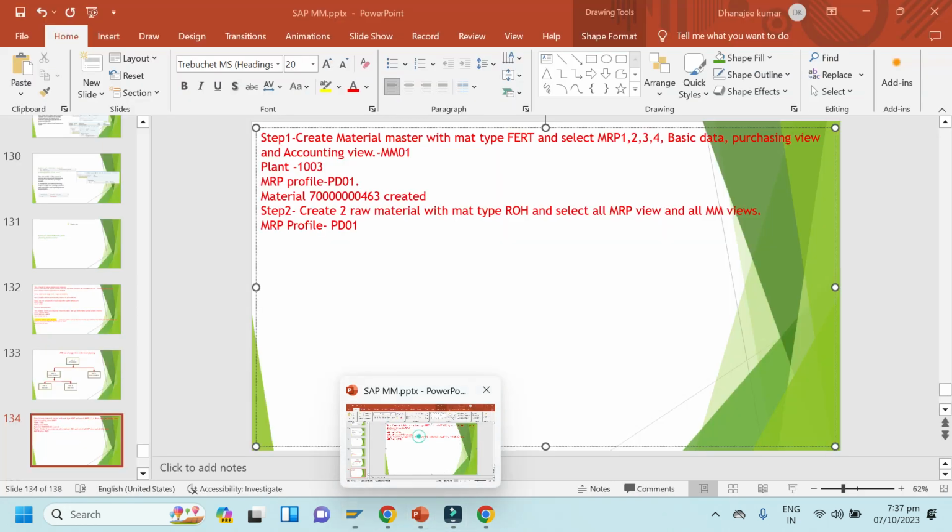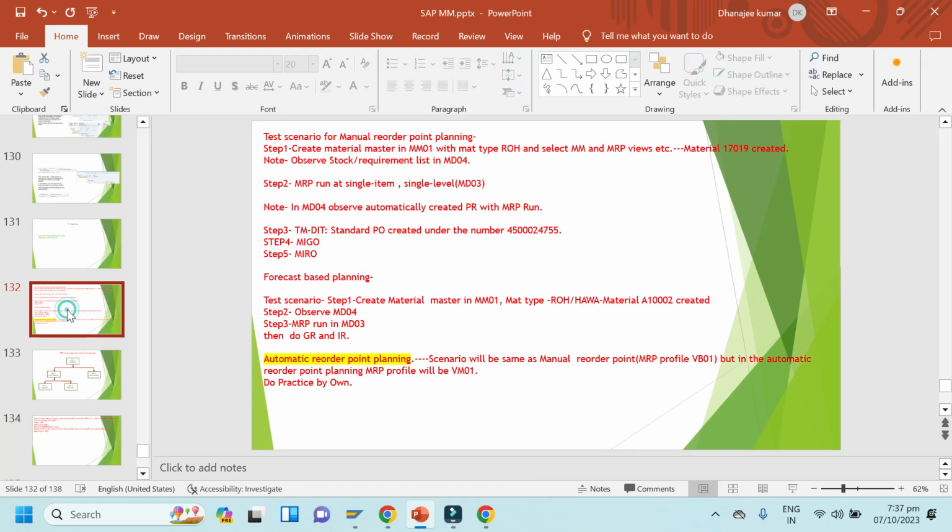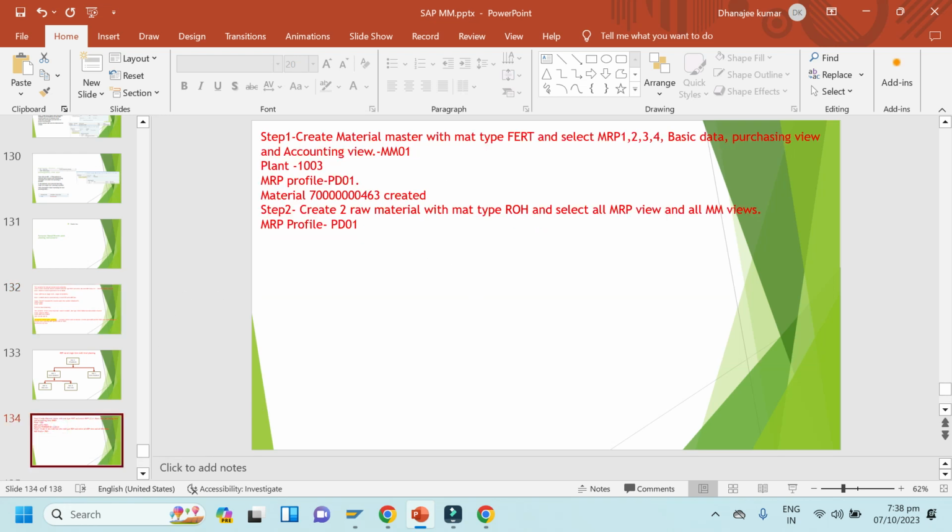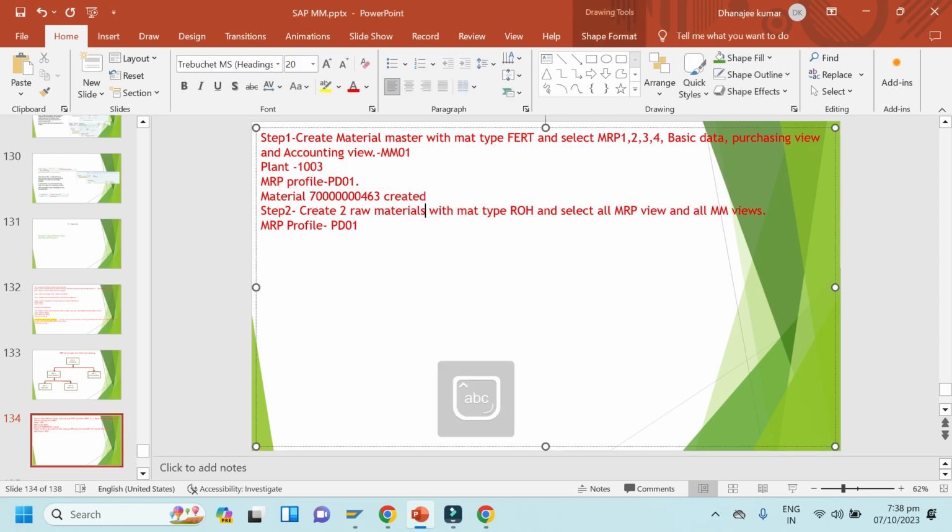So now we'll create raw material. Okay, step 2, create 2 raw material with material type ROH and select all MRP view and all MM view, and MRP type should be PD01.